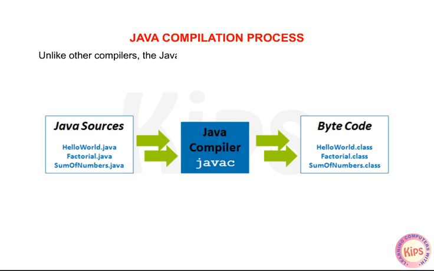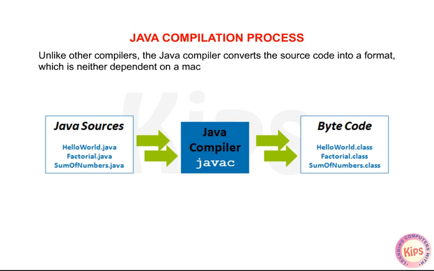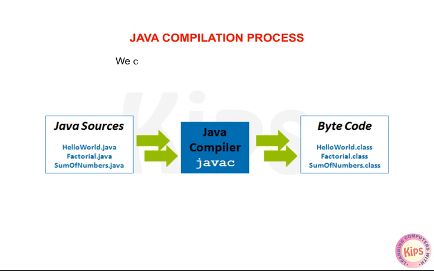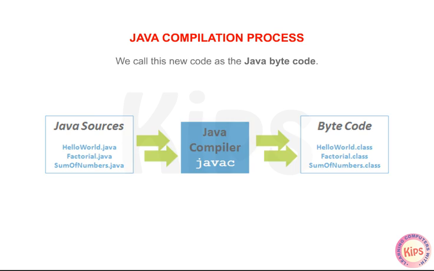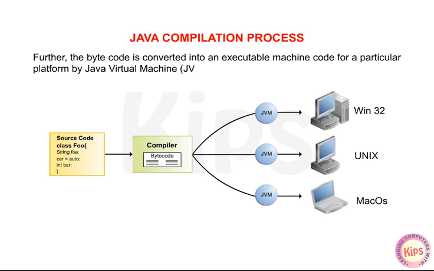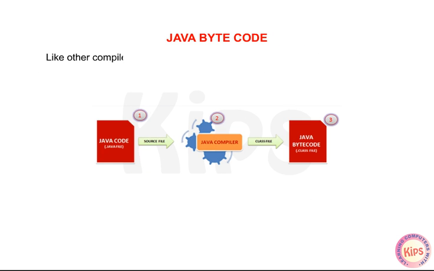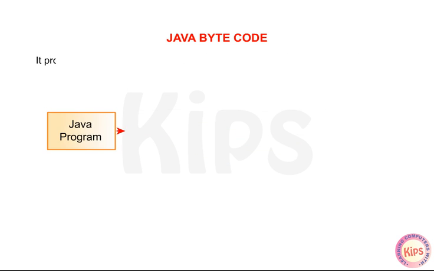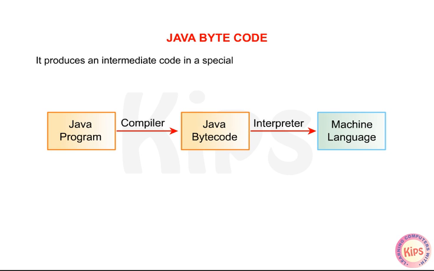Unlike other compilers, the Java compiler converts the source code into a format which is neither dependent on a machine nor on a platform. We call this new code the Java bytecode. Further, the bytecode is converted into an executable machine code for a particular platform by the Java Virtual Machine (JVM) using the corresponding interpreter. Like other compilers, the Java compiler does not create the machine code for any particular platform. It produces an intermediate code in a special format called Java bytecode.